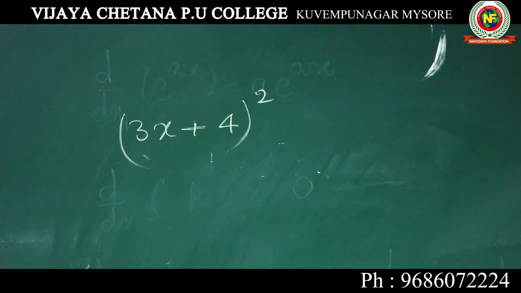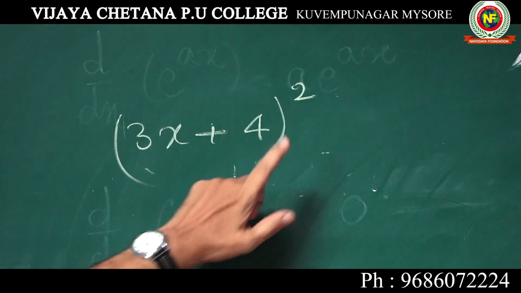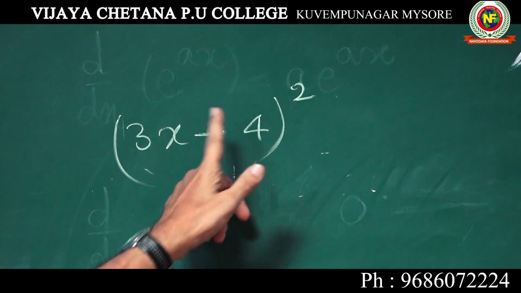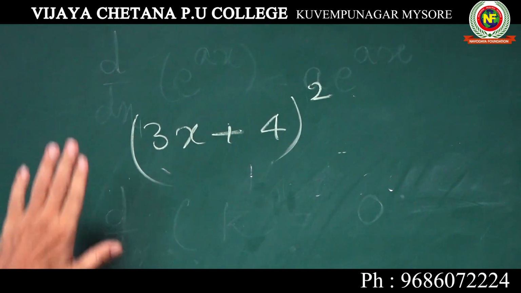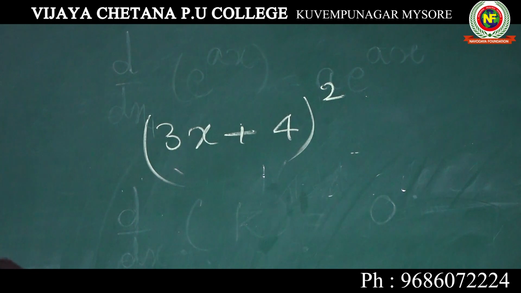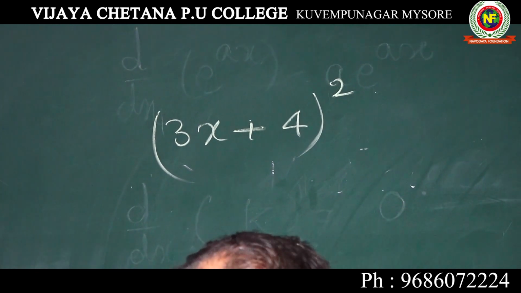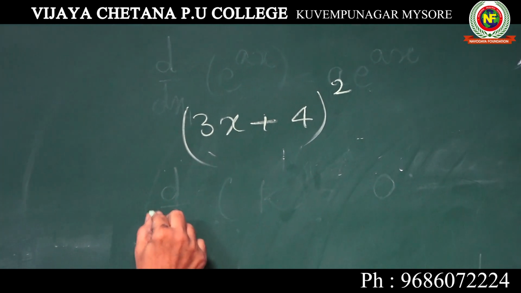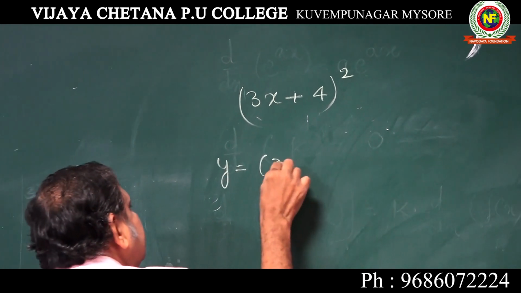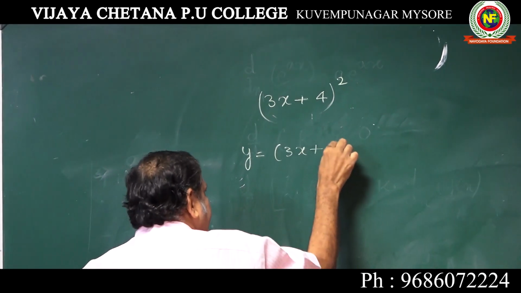This is a composite function. One function is 3x plus 4, and the square is another function. Two functions are involved in this. Now we have to differentiate (3x plus 4) whole square. You should take y is equal to (3x plus 4) whole square.